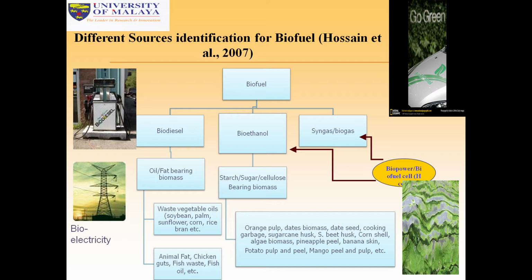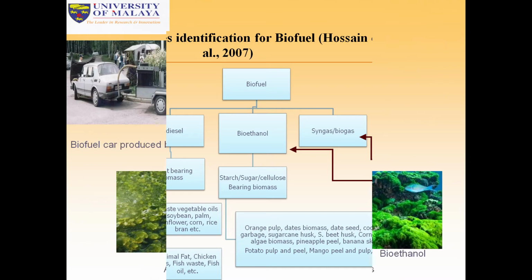For bioethanol, starch, sugar or cellulose bearing biomass: orange, dates, fruit waste, cooking garbage, sugarcane husk, sugar beet husk, corn shell, algae biomass, algal oil, pineapple peels, banana skin, potato waste, rotten potato, rotten fruits and vegetables, mango peel and pulp, and others.